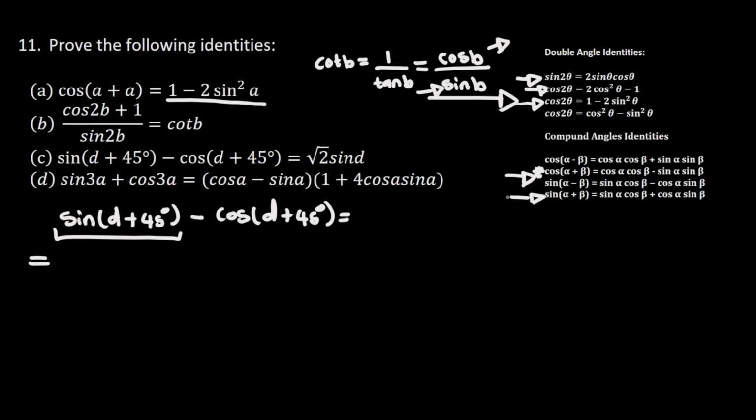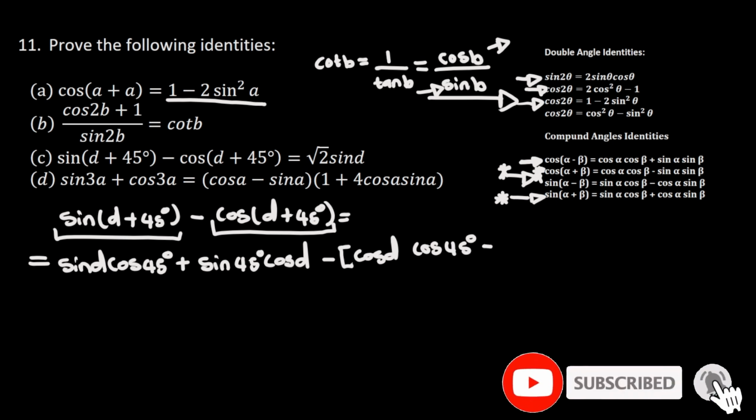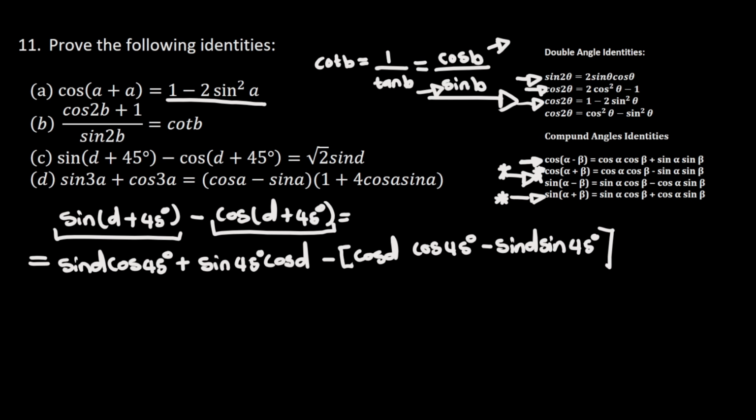So by using this compound angle identity, this is going to be equal to sine of D times cos of 45 degrees plus sine of 45 degrees times cos of D minus, and now for this one here, I'm going to use this second trigonometric identity here so that I get cos of D times cos of 45 degrees minus sine of D times sine of 45 degrees.